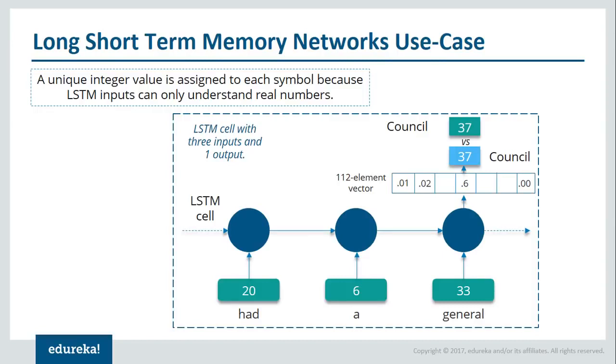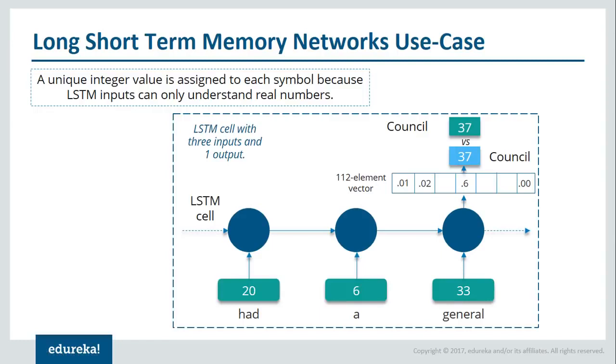And the vector, whichever word or whichever symbol has the higher probability will be displayed as the output. So this is nothing but I'm trying to depict a 112 element vector, and there will be a probability that will be given to each and every unique symbol which is attached to that particular vector. All right, so the value 20 is attached to had, 6 is attached to A, 33 is attached to general. Similarly, even 37 is assigned to council. Similarly, there are 112 values which are assigned to different types of symbols.